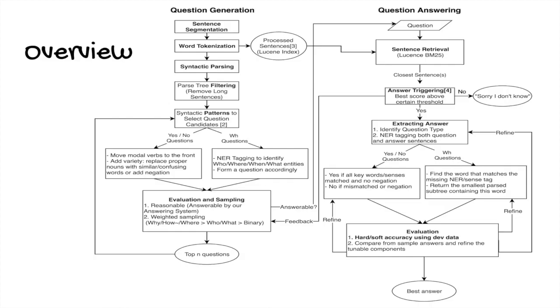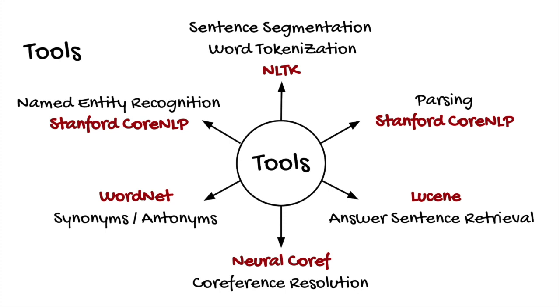The overall system consists of two major parts, question generation and question answering. This diagram summarizes all the modules we have implemented. You're welcome to pause the video and take a look, otherwise all the details will be discussed later. Here are all the tools we have used in the project for various reasons. The overall flow of our Ask program goes like this.